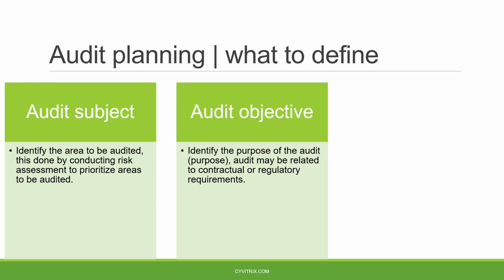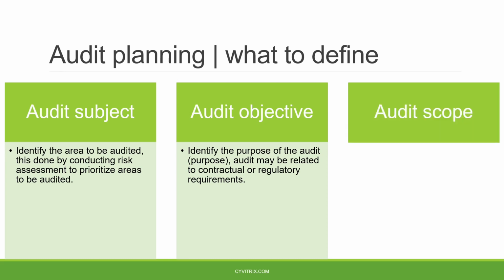So what is the objective of our audit? Ensure compliance with ISO 27001, ensure compliance with PCI DSS, ensure compliance with the General Data Protection Regulation, GDPR. This is what we mean by the audit objective. Audit objective is different from the audit subject. Audit subject is about what processes and assets we are going to audit, while audit objective refers to the purpose of the audit. Why are we going to audit these processes and these assets? Because we have a contractual obligation, or we have regulatory requirements.